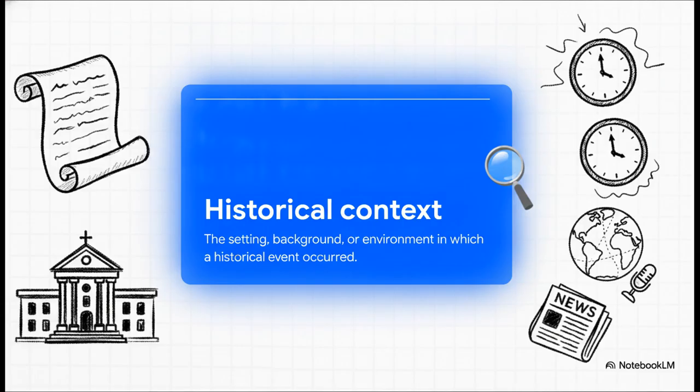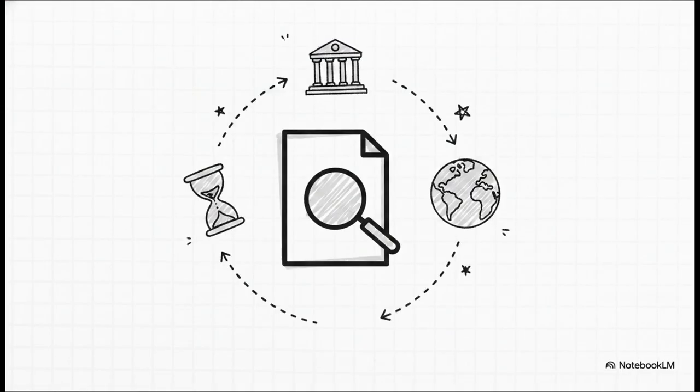I mean, think about it. A political opinion from 50 years ago means something entirely different than that exact same opinion expressed today, mostly because the societal background is completely changed. You always have to consider the cultural and political factors at play. Which leads us to a pretty simple truth. Context dictates meaning. Whether citizens are out voting, protesting, or sitting on juries, those actions really only make sense when you understand the government and the society around them.